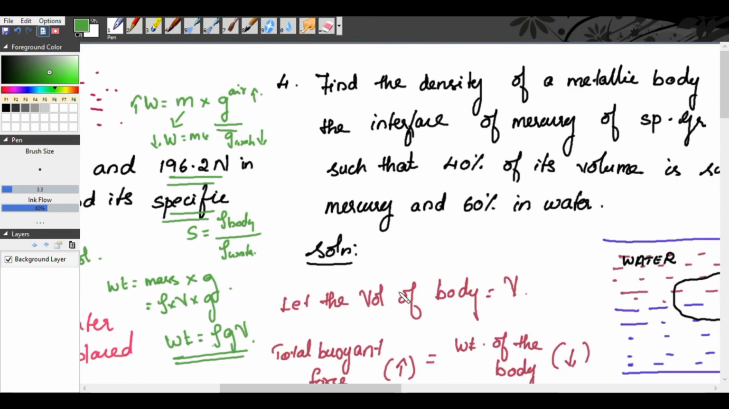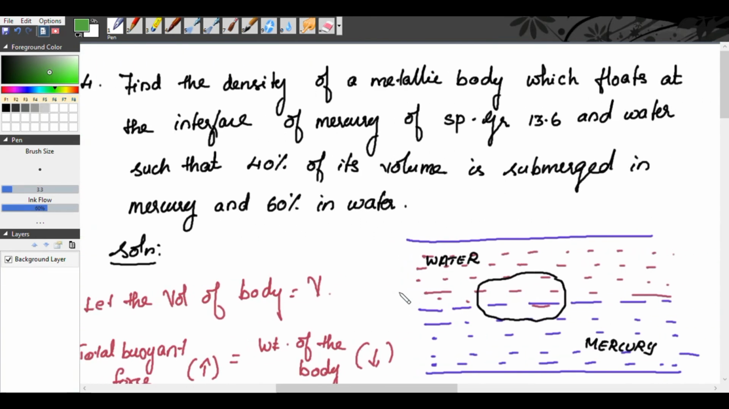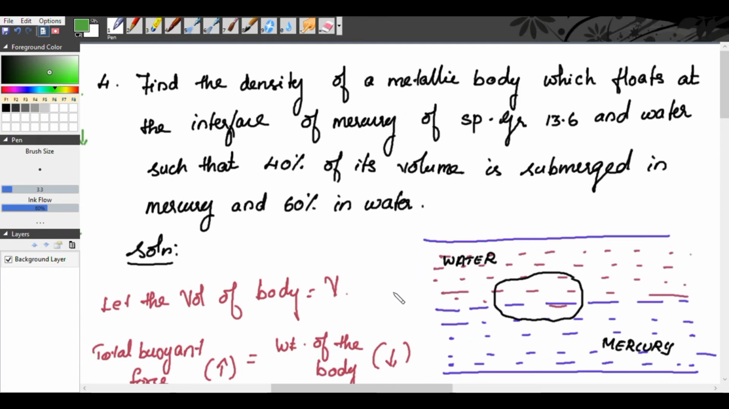The last problem for today and for this concept. The problem is: find the density of a metallic body. Find the density of a body which floats at the interface of mercury of specific gravity 13.6 and water. So you have mercury and water such that 40% of the volume is submerged in mercury and 60% in water. So now we'll move on to the solution.